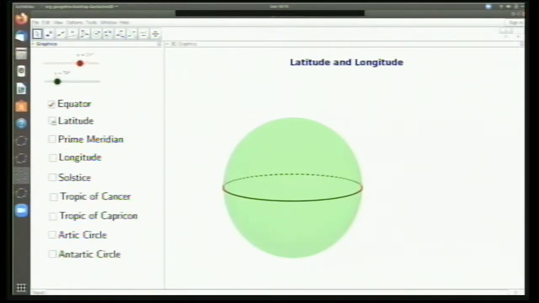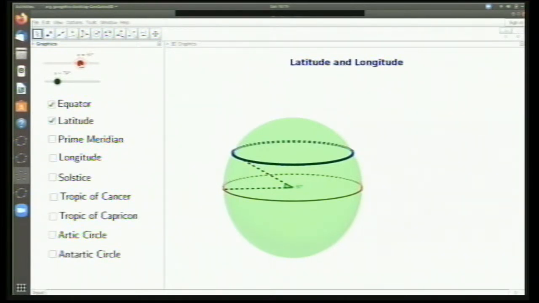Now, we have a concept of latitude. What do you mean by latitude? We draw some circles. These circles can be drawn with the same axis as that of the equator. So you can go up, you can go down. This circle is called the latitude circle. So whatever point you want to mark, you draw a circle there. Now, if you want to specify this circle, say for example, 30 degrees, the degree is the angle between the line joining this circle to the center of the Earth and the equatorial plane. Now you can say that this latitude has 30 degrees.